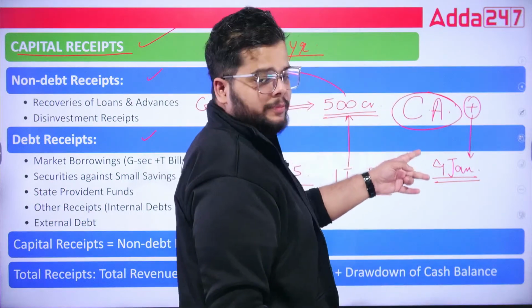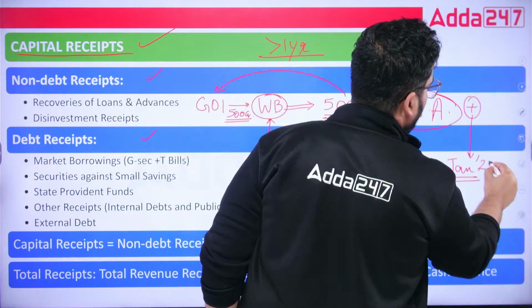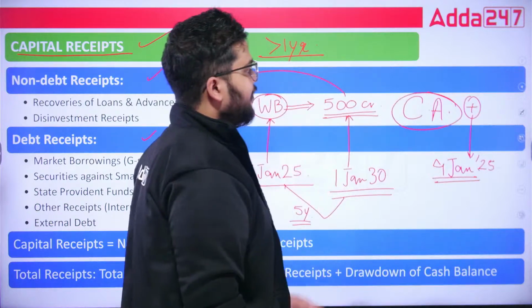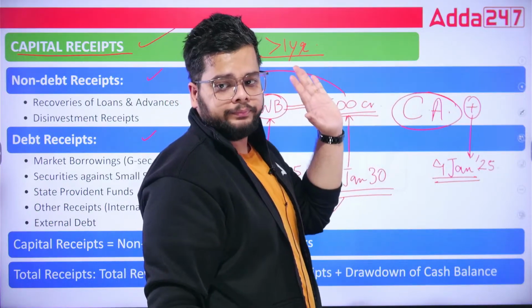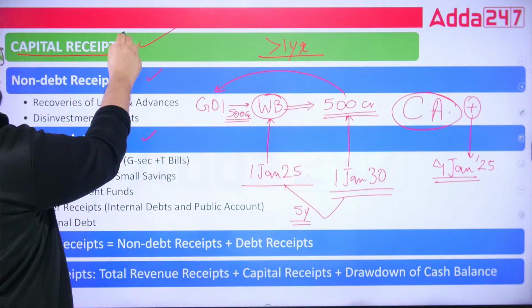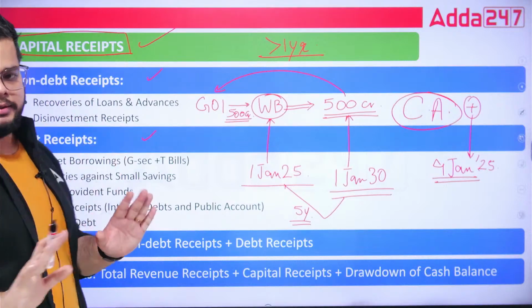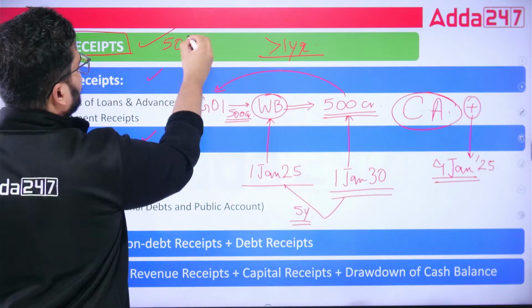So when this money has been credited, that is on 4th Jan 2025, this will be what? It will be the revenue generation for the government of India. Fine. So it will fall under what? Under the component of capital receipts. So we have 500 crore now.